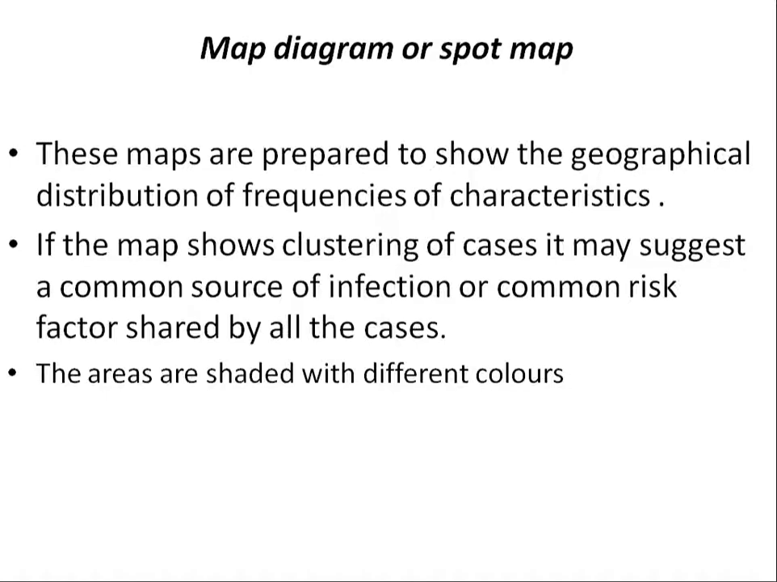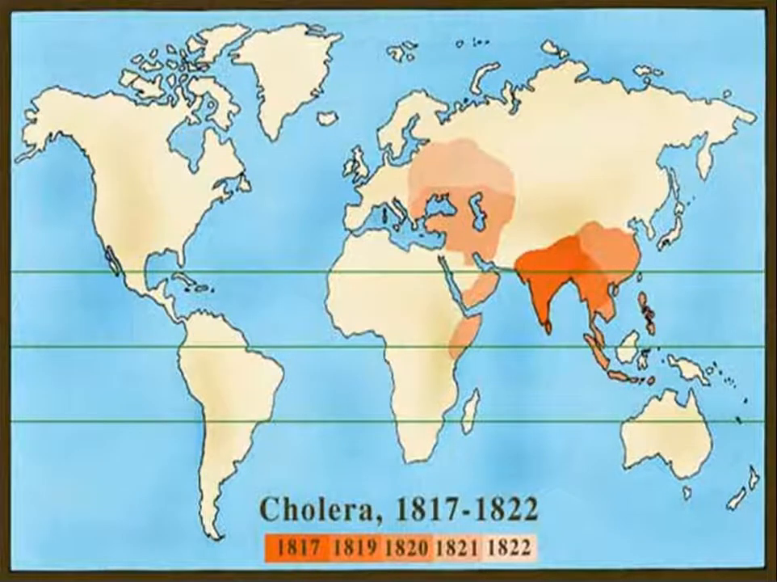Map diagram or spot maps: these maps are prepared to show the geographical distribution of frequencies of characteristics. If the map shows clustering of cases, it may suggest a common source of infection or common risk factors shared by all the cases. The areas are shaded with different colors. So this is a color map of cholera in 1870 to 1822.